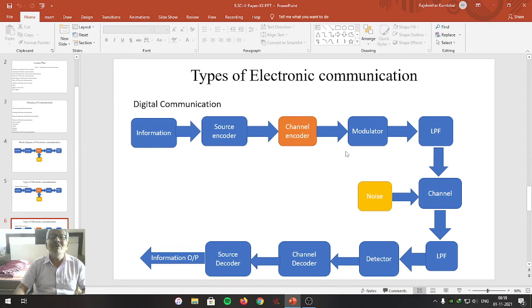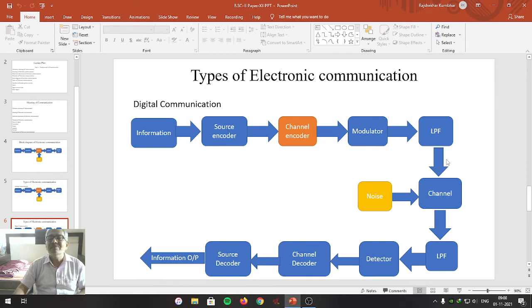Maybe it is digital communication, or maybe it is analog communication. During the transmission process, the signal is going to be modulated, which means the signal is converted into high frequency. After modulation, the signal is given to the low pass filter, where high frequency noise is eliminated and only lower frequencies are passed. This particular part we can call the transmitter.